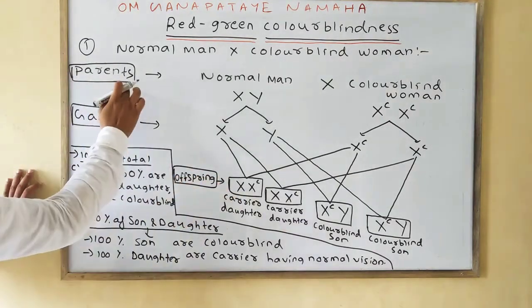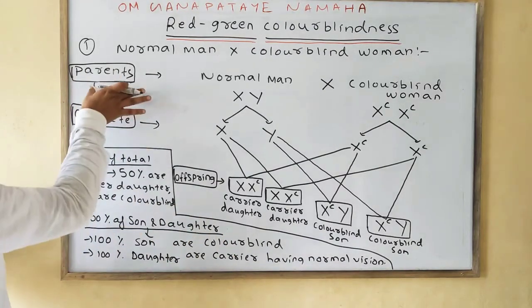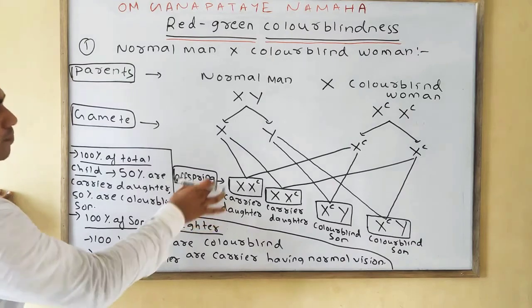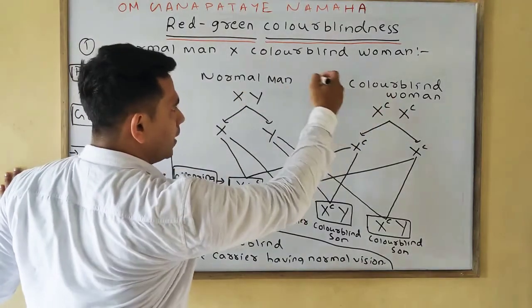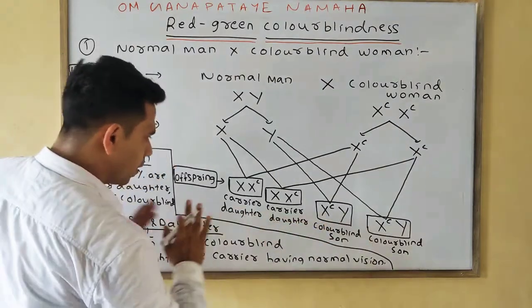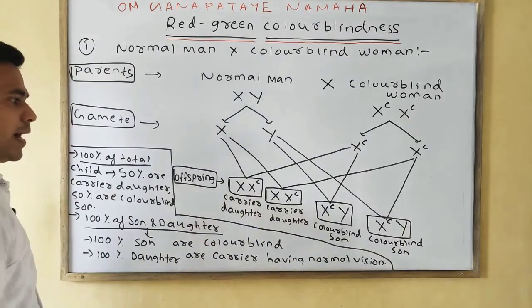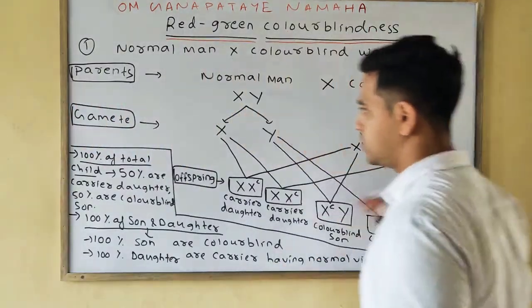These are important. Some students skip this point while writing, but it is important. Parent, gamete, offspring. You write normal, colorblind, give the cross sign, and write which are carriers and which are colorblind sons, which is your offspring. You should write all in detail and clearly. Please note down.